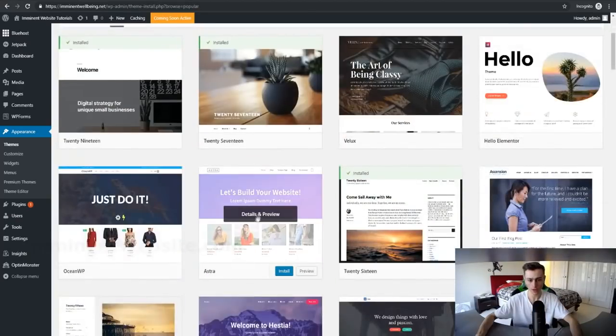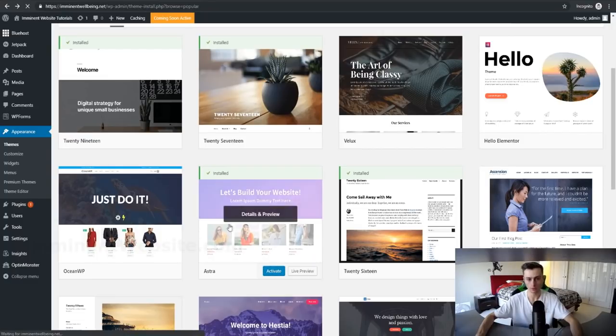So let's go ahead and choose the Astra theme. I like that theme a lot. So let's click on this one right here. Also, if you want to go ahead and look at the preview, you can see what the website looks like, and you can go ahead and look at the preview for any of the themes. So let's just click on install for this WordPress theme right here. Alright, so it's installed. So let's click on activate, and that will be our current theme for our website right now in this tutorial.